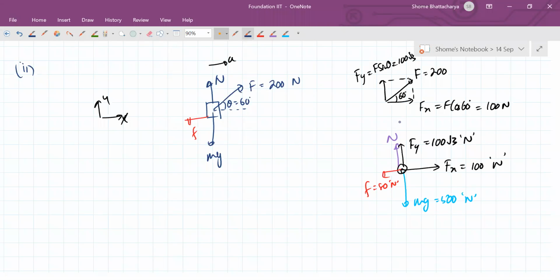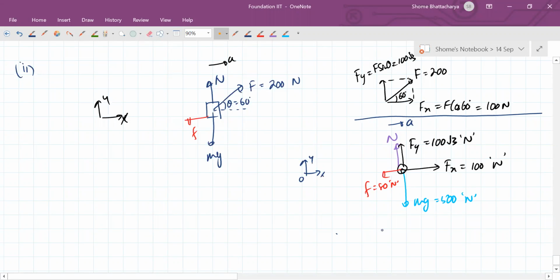But under the action of all these forces, the body is accelerating like this. So along the x-axis, our equation will become net force equals mass into acceleration. So net force will be Fx minus friction, so 100 minus 80 is equal to 5a.